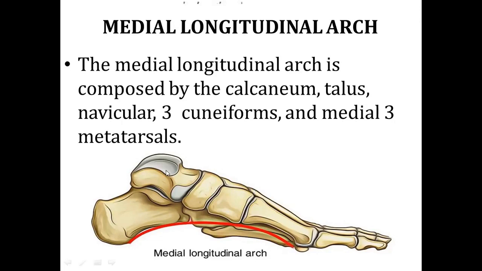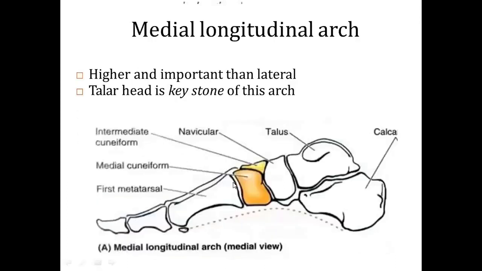The calcaneum you can observe, then the talus, the navicular bone and the cuneiform bones. The first cuneiform bone you can observe, and the remaining two lateral ones are there. The medial longitudinal arch is higher and more important than the lateral one. The talar head is the keystone of this arch.